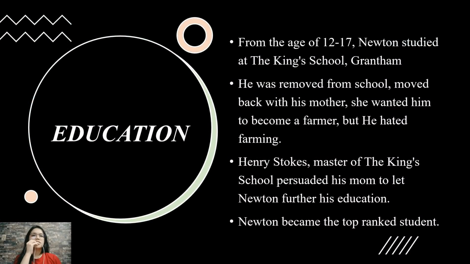Newton studied at the King's School, Grantham, from the age of 12 to 17, where you can see his signature in the library windowsill. He was removed from school and moved back with his mother, because she wanted him to become a farmer, even if he didn't want it, until the master of the King's School persuaded his mom to let him continue his education. He then became the top-ranked student.